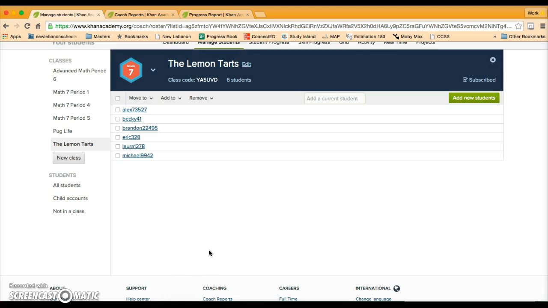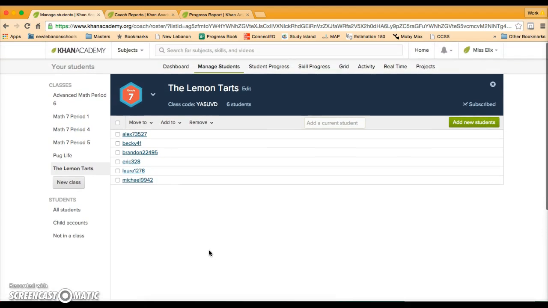This is what the dashboard looks like once you've logged in. I have my actual classes set up here, and I'm not going to use those as examples because they have the actual students' names. But this test class that I've set up has 6 students in it, and I have gone in and they've made their passwords and set up accounts.